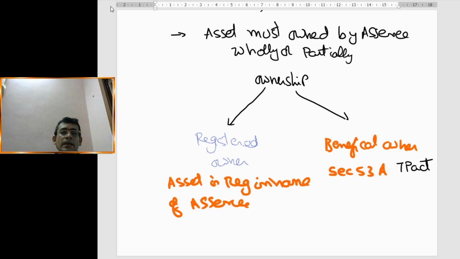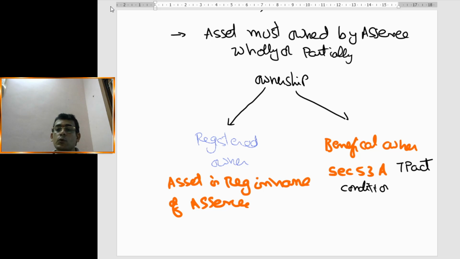Section 53A of the Transfer of Property Act says that if the conditions are satisfied, then even though registration is not done, he will be called a beneficial owner. What are those conditions?